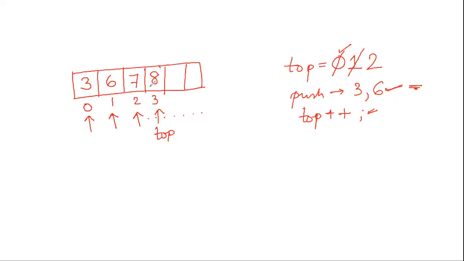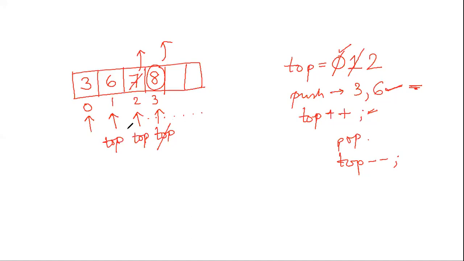8, right? Yes, ma'am. So first 8 will be popped out. Then again, if I call the pop operation, 7 will be popped out. And in this instance also, the top will automatically keep decrementing. So after this pop operation, it is top minus minus. That is, after 8 has been deleted, my top will point to 2. After 7 has been deleted, my top will point to 1. So backward also, top is decremented.